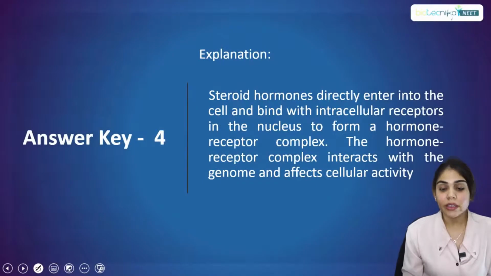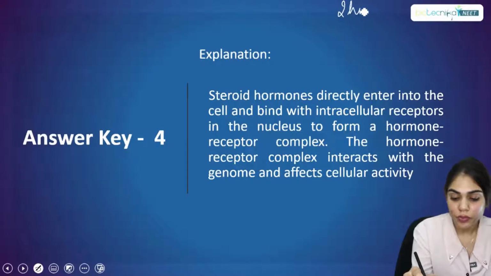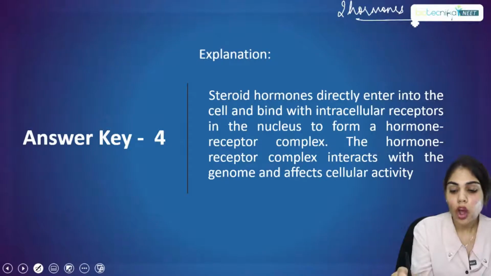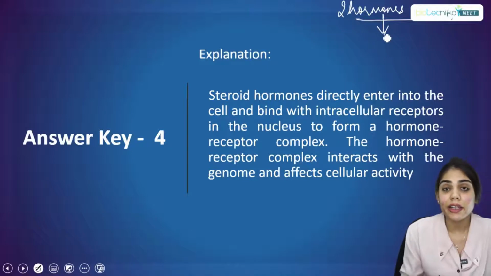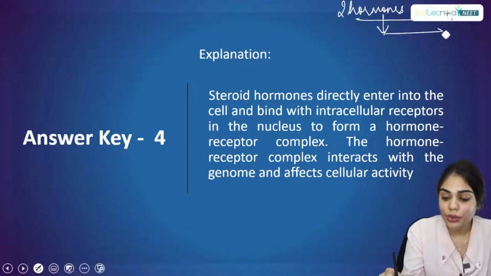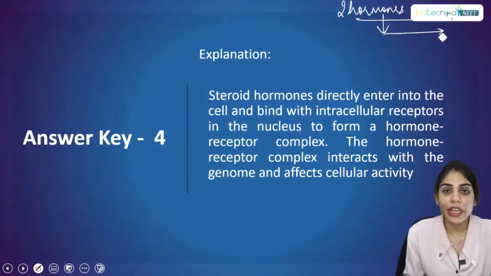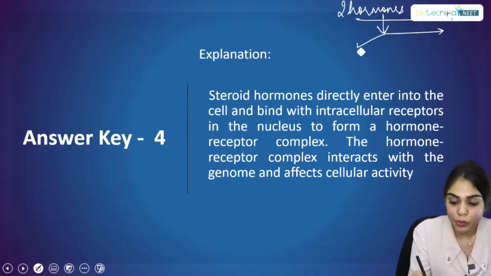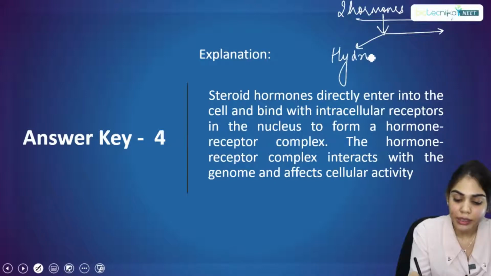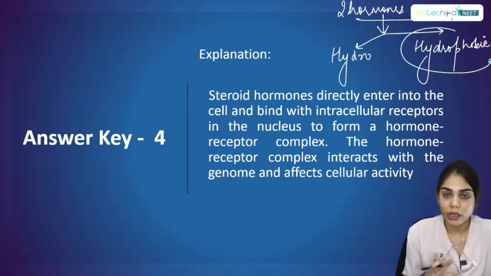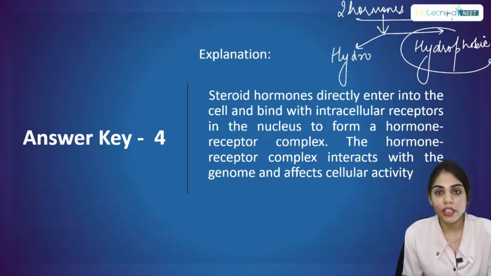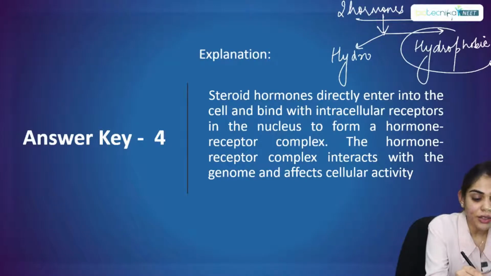So we all know that there are two types of hormones. Hormones are a part of the endocrine system because they are chemical substances that are released in the blood and reach their target organs. There are two types of hormones, or chemical messengers: one is hydrophilic and the other is hydrophobic. The hormones that act on target organs are hydrophobic in nature, and to perform this function, they always have an intracellular receptor.